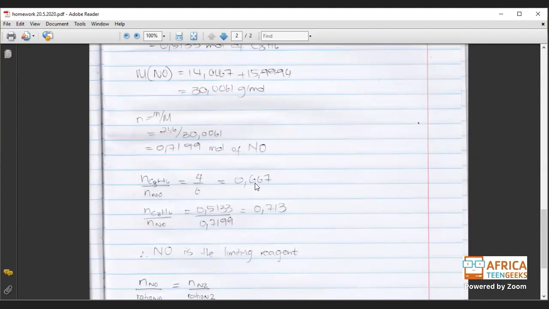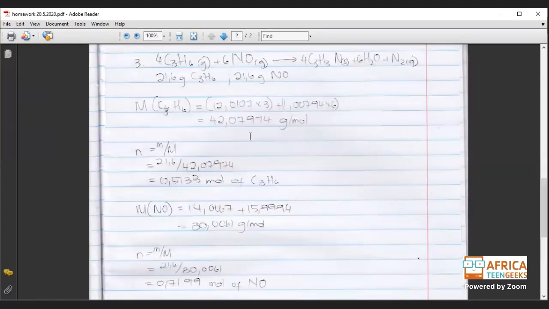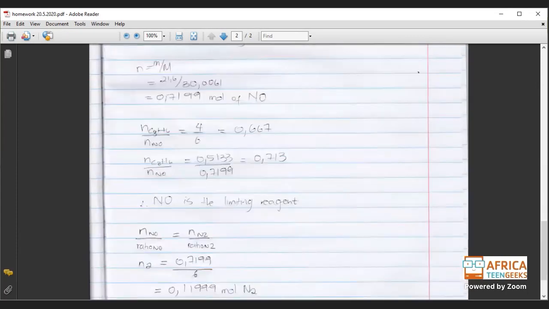So now what do we do after that? Now we actually take the actual number of moles calculated and we divide them both by each other. So it's going to be NC3H6 over NO. It's going to be 0.5133 divided by 0.7199. Where do I get these ones? It's these ones that we calculated here, the number of moles, 0.5133 and 0.7199. Okay, and then the number that we get here is 0.713. So 0.713 is greater than the baseline that we calculated here.